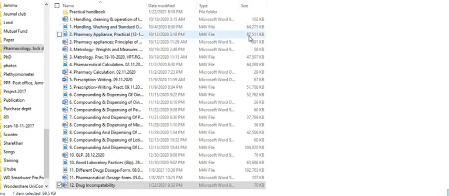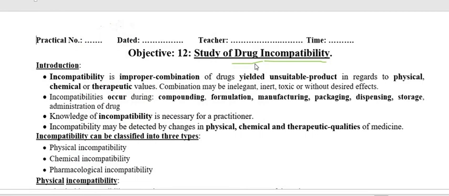So let us start the detail about drug incompatibility.